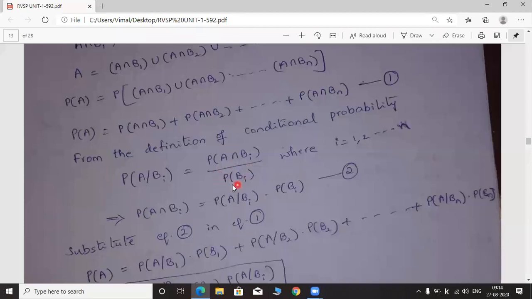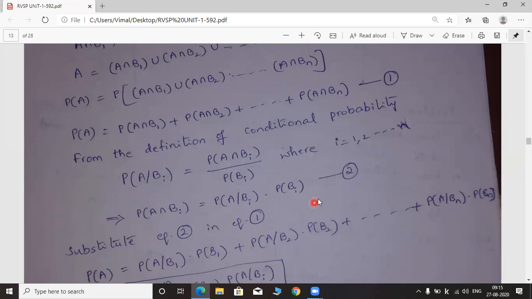Now take this denominator, P of Bi, to the left hand side, to the other side. What will happen? P of A intersection Bi is equal to P of A given Bi into P of Bi. Here we are taking the denominator term to the other side, then we multiply these two terms, which is equal to probability of A intersection Bi. Let this be equation number 2.